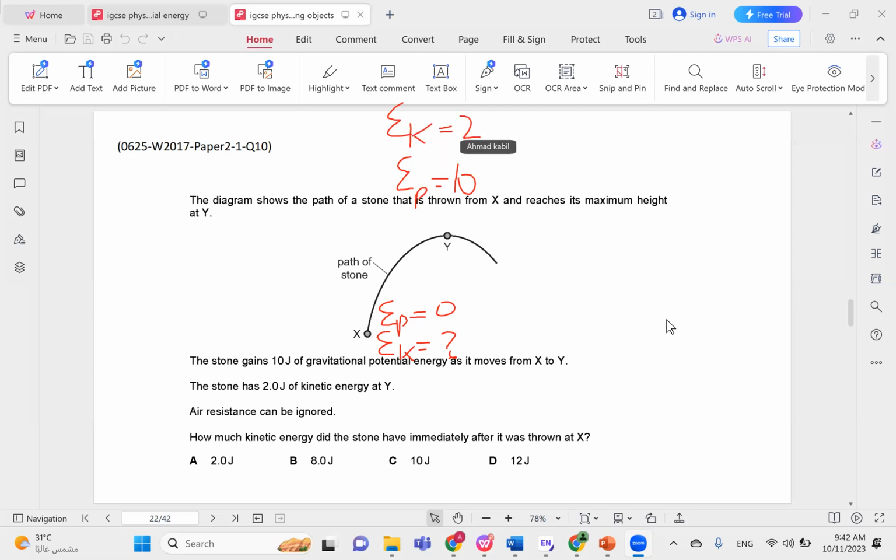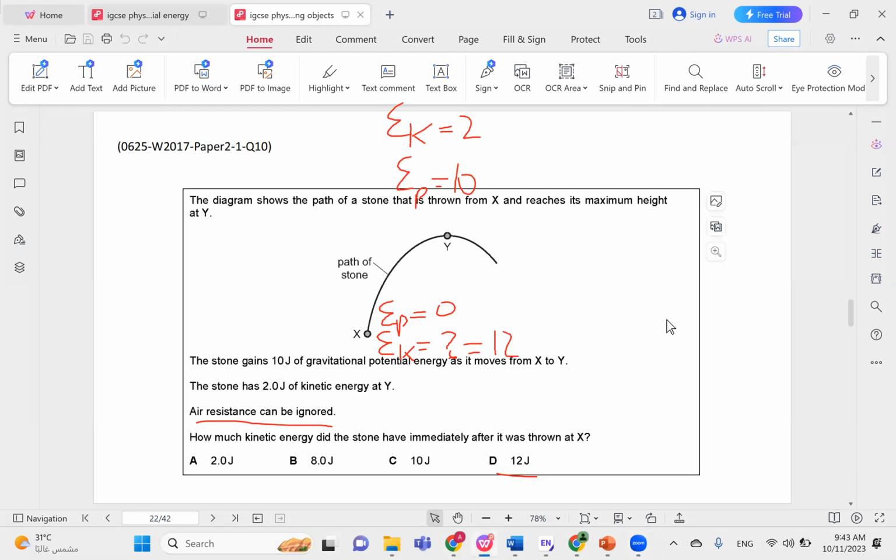And since we are ignoring air resistance, the total energy at all points has to be the same. And the total energy here is obviously 10 plus 2, which is 12. So the kinetic energy here is equal to 12, and the correct choice is choice D.